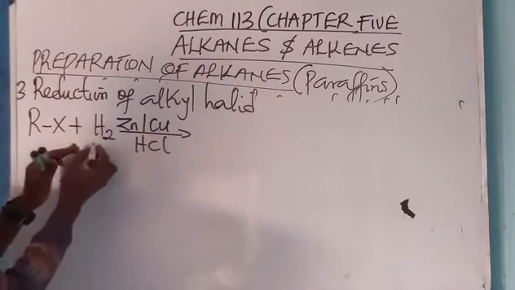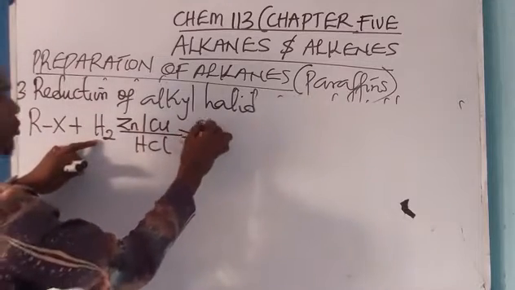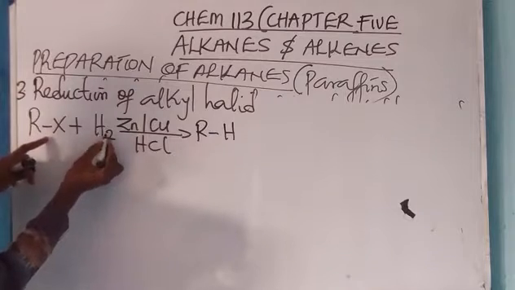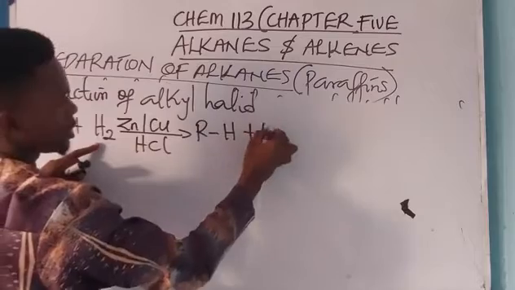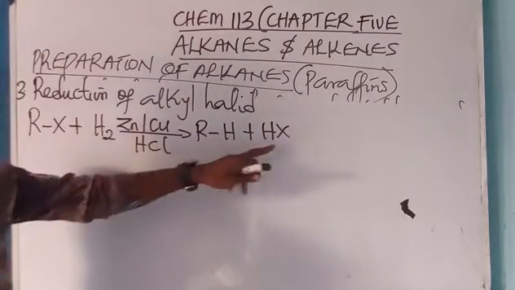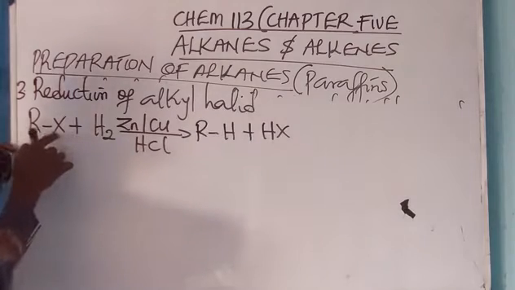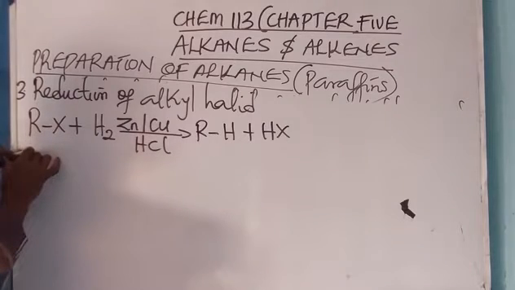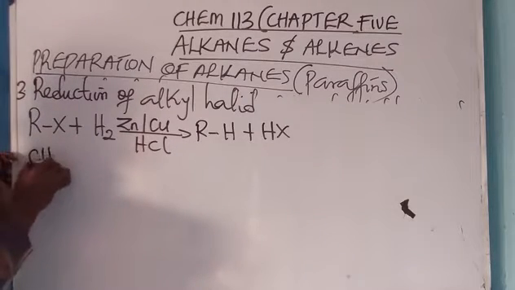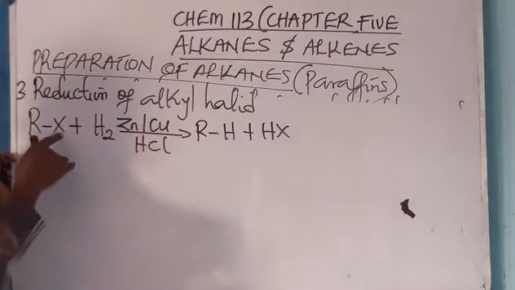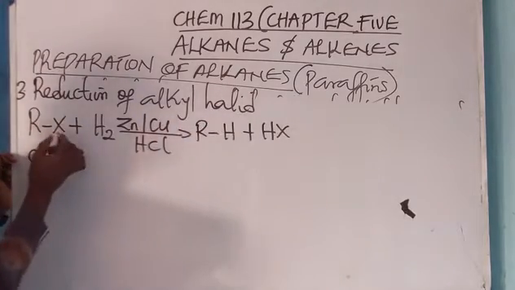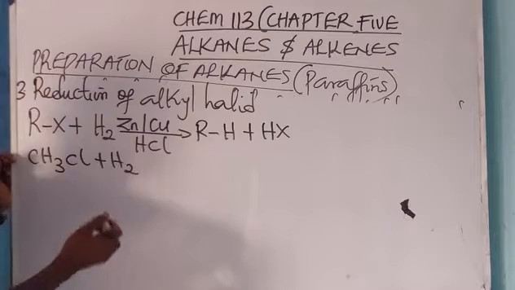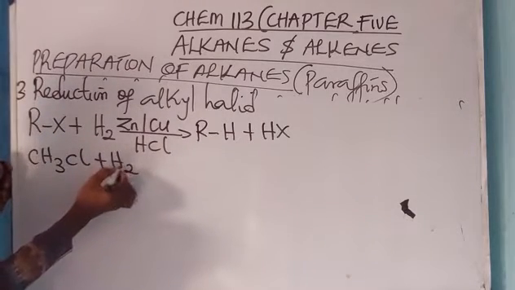In doing that, you have hydrogen, and I take one H from here and I'm left with HX. Now this X is the halide. This X could be bromine, iodine, chlorine, or whatever. If R represents CH3, and I want to use any of those halides, I can simply put Cl here instead of writing X, plus H2.